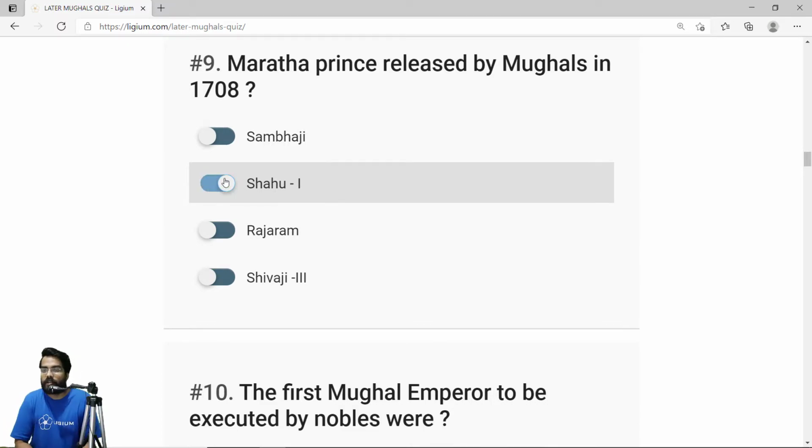So basically, the Maratha kingdom was started by Shivaji. You obviously know that. Shivaji's son was Shambhaji. Shambhaji was defeated by Aurangzeb, imprisoned and later executed. Along with Shambhaji, his son Shahu was also imprisoned by Aurangzeb. Shahu was at that time a very small kid, and he was treated very nicely by Aurangzeb and the Mughal nobles. When Aurangzeb died, he was released by the Mughal nobles. So the correct answer is Shahu.